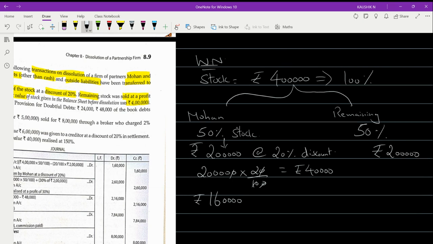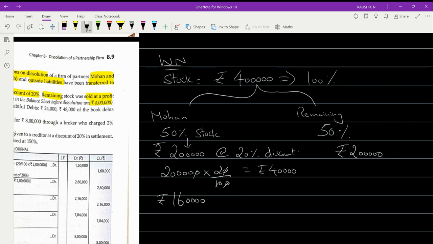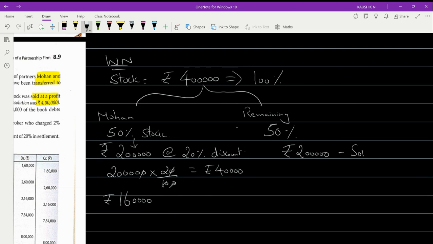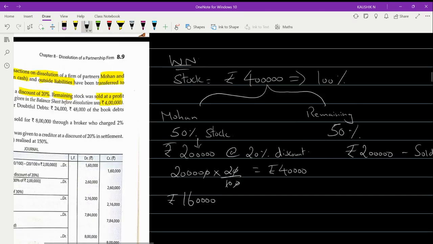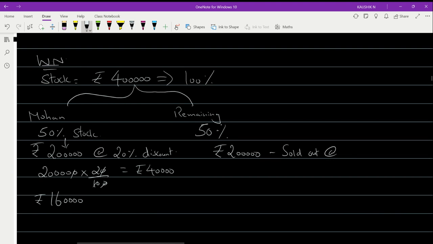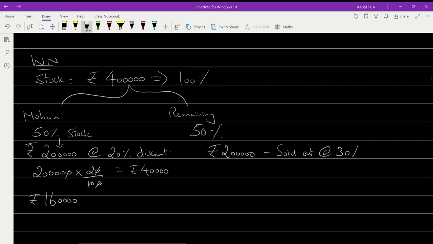Now this 2 lakh rupees worth of stock has been sold out at a profit. What is the profit percentage they said? At a profit of 30 percentage.